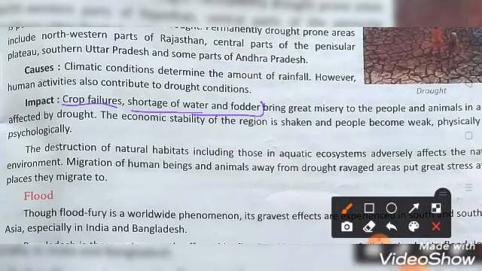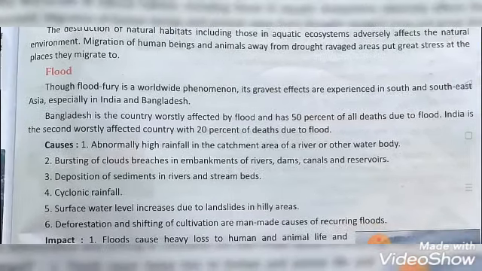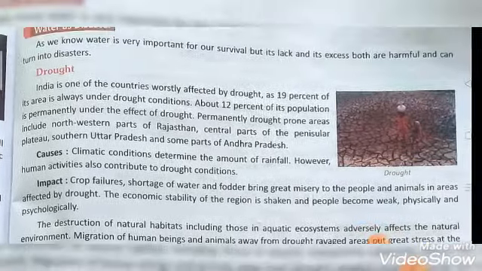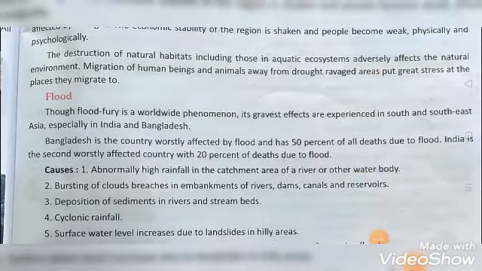And then the economy of the region is also affected, and the people will become weak physically and psychologically. These are the impacts of drought. And flood is caused by excess of water. Drought is caused by lack of water, and then flood is caused by excess of water.